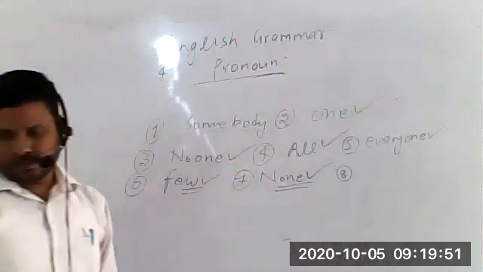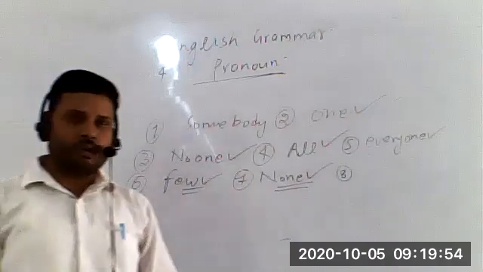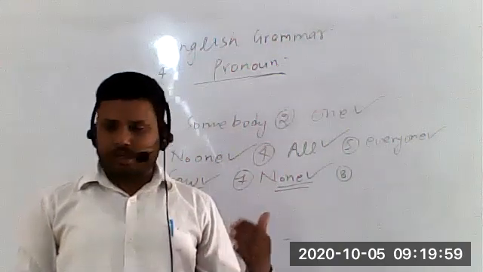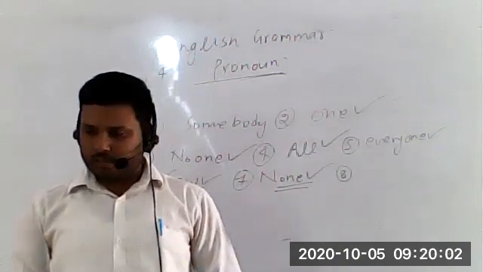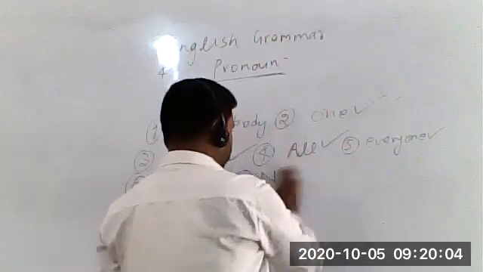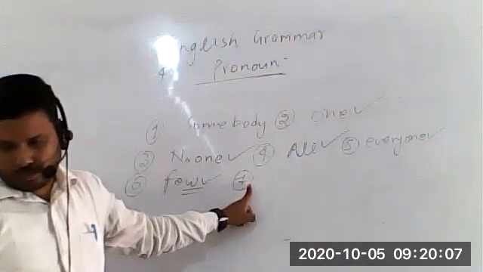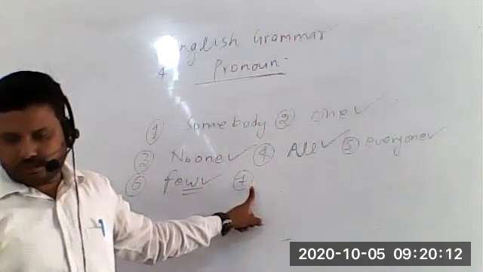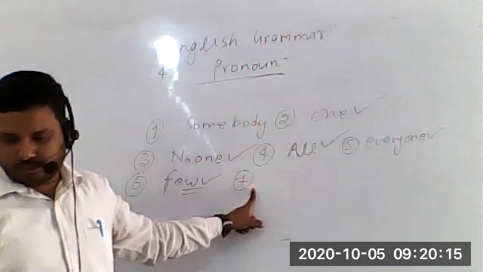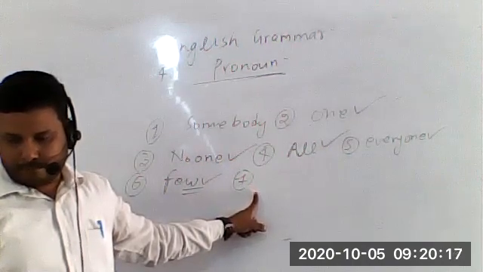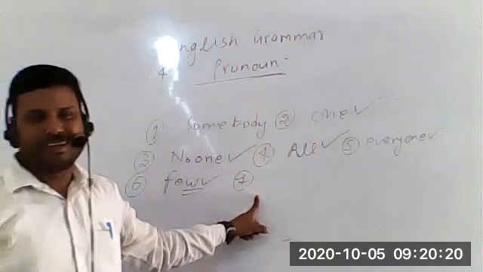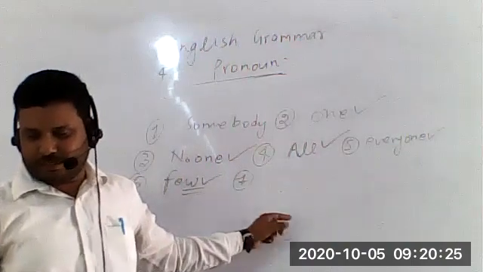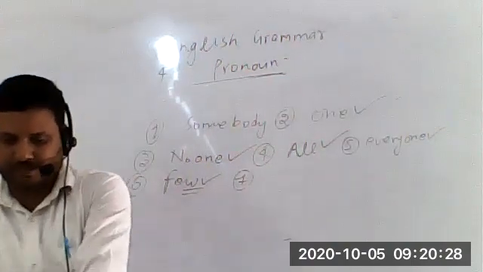Sir, why? None means कोई नहीं. So the sentence means all the students worked hard for the examination, but only someone? This one is wrong. Sir, no one? Sir, one could get the first division? No sir, don't get confused. Let me think about it. All the students worked hard for the examination, but only few could get first division.